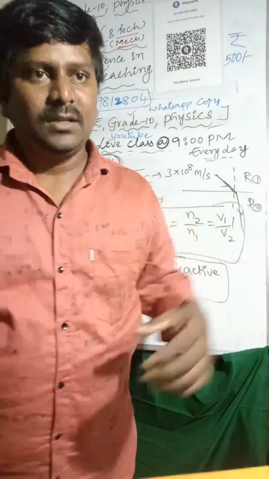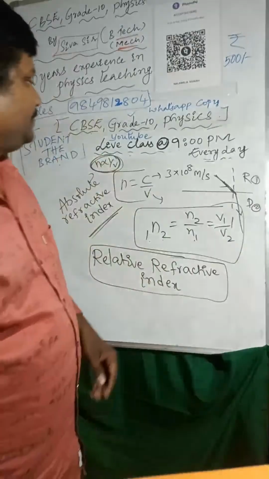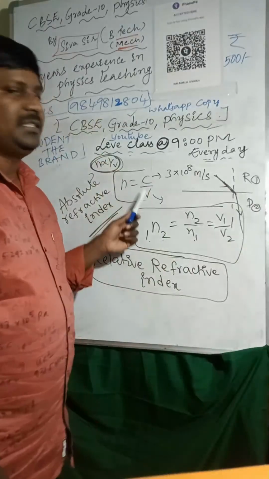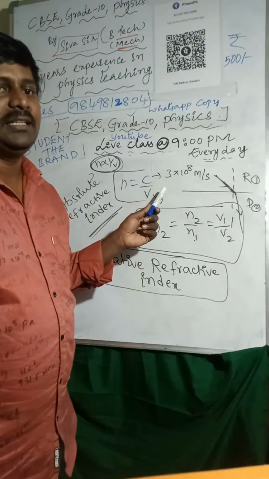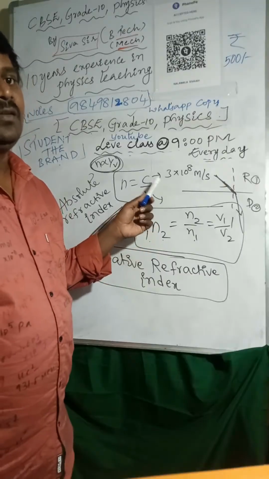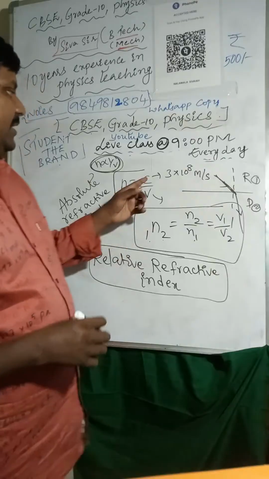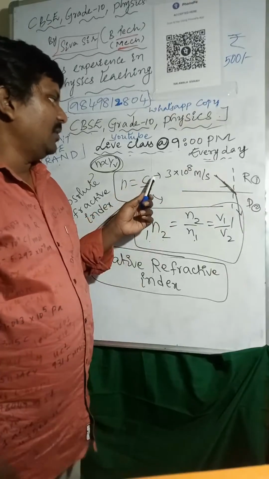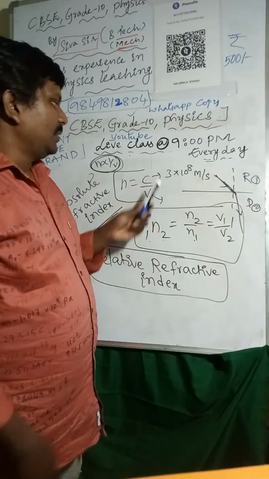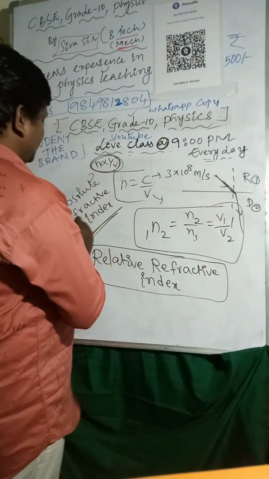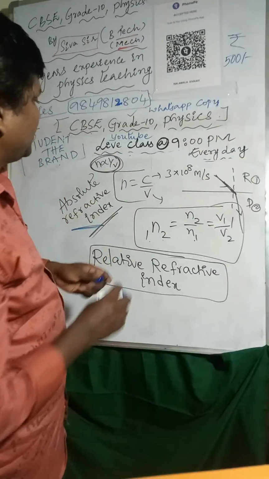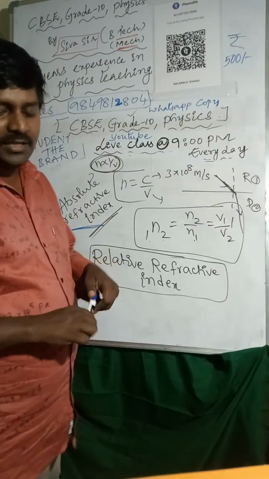Here you can see, n equal to c by v, that is absolute refractive index. So the ratio of speed of light in vacuum by speed of light in medium is called absolute refractive index.